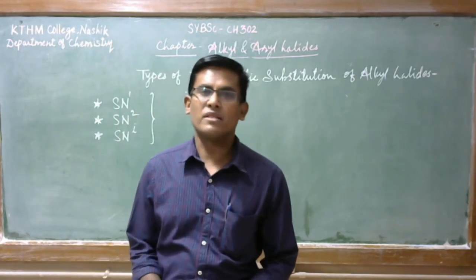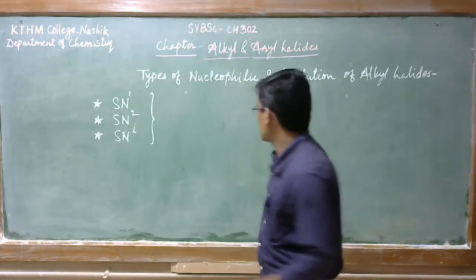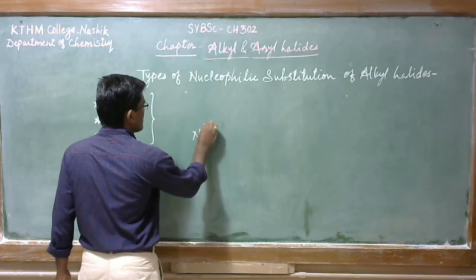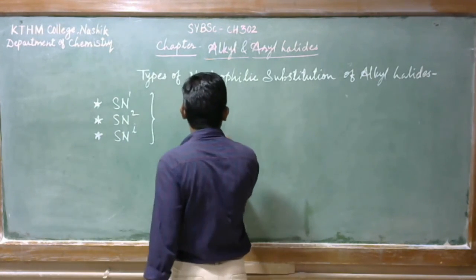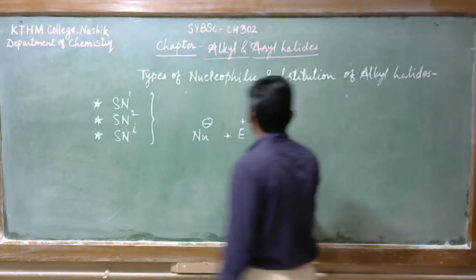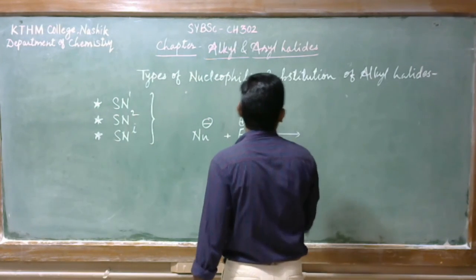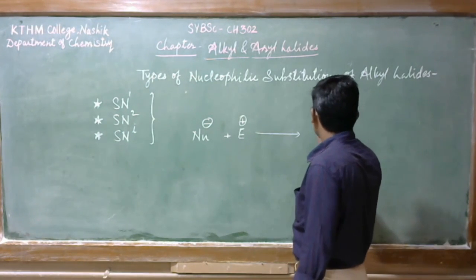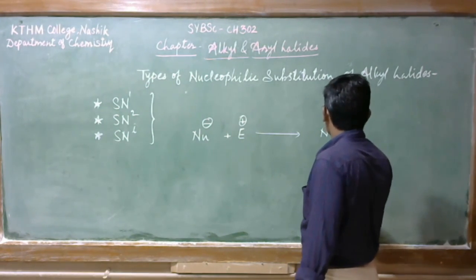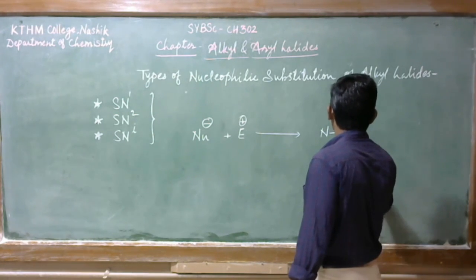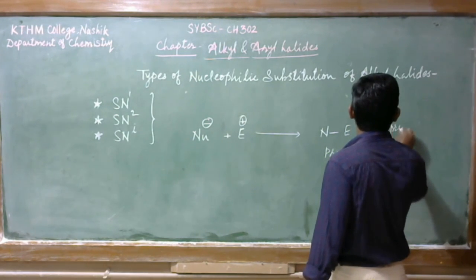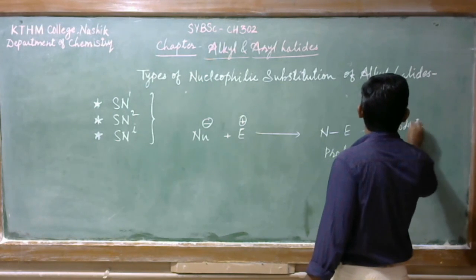Most organic chemical reactions follow this pattern. For example, a nucleophile will react with this electrophile to give this product along with a byproduct.